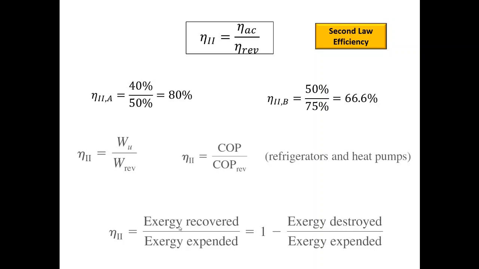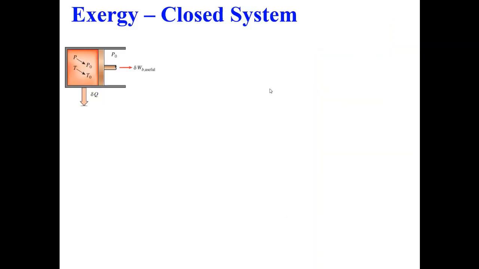And there are different ways. We can also say that the second law efficiency is equal to exergy recovered by exergy expended, or 1 minus exergy destroyed by exergy expended. So these are the different ways to express second law efficiency. Now let us talk about how we define exergy for a closed and open system.